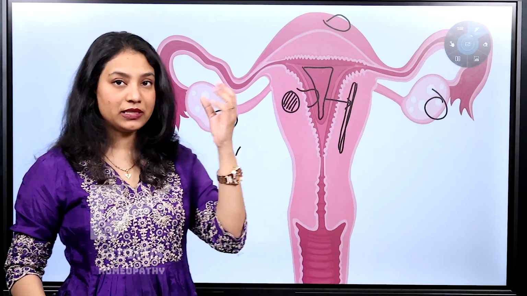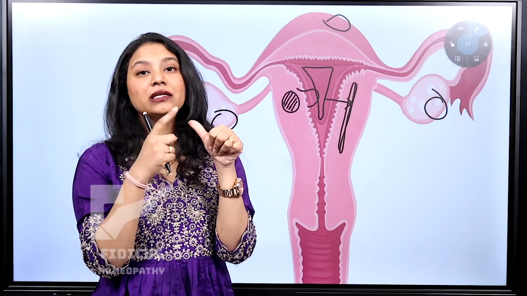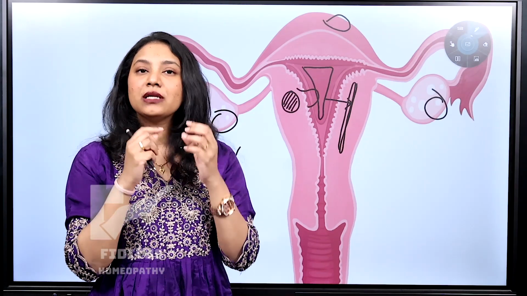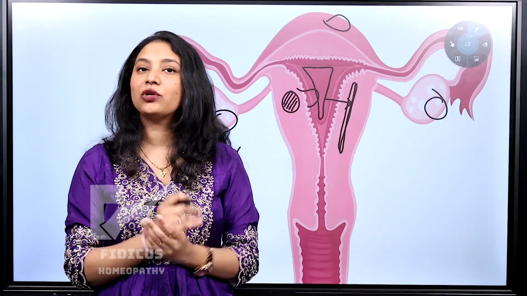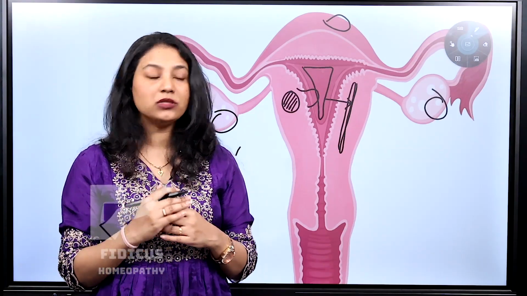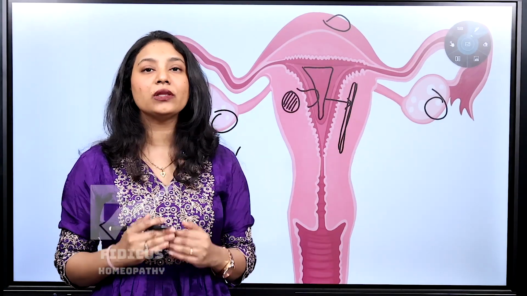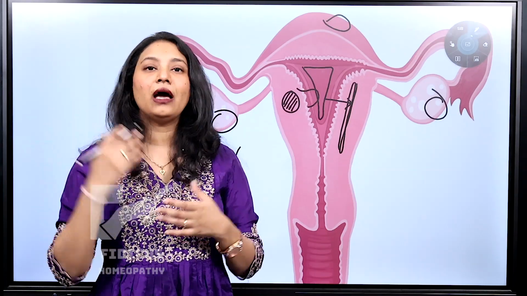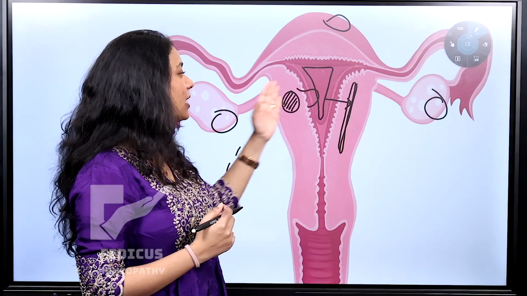These are also small multiple cysts. So what happens in PCOS and in ovarian cysts is that they will have severe dysmenorrhea or painful menstruation, but along with that, they will have irregular menstruation. Sometimes it can be very little, sometimes it can be too much, sometimes there is no menstruation for 3 to 4 months, sometimes there is prolonged bleeding for more than 1 month. All of these disruptions are caused by ovarian cysts. And in PCOS, these irregularities along with excess androgenism, that is hair near your chin area, your chest or the back, along with polycystic ovaries and irregular menstruation can also be the cause for endometrial thickness.